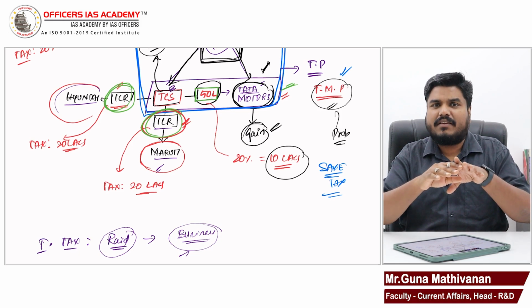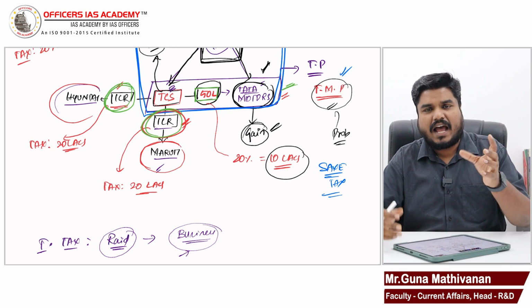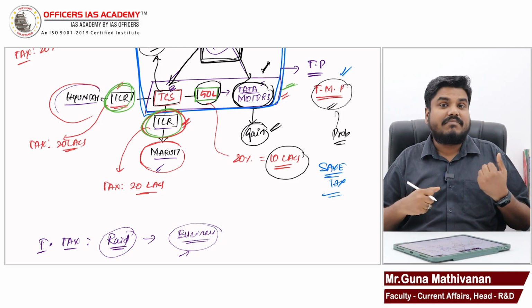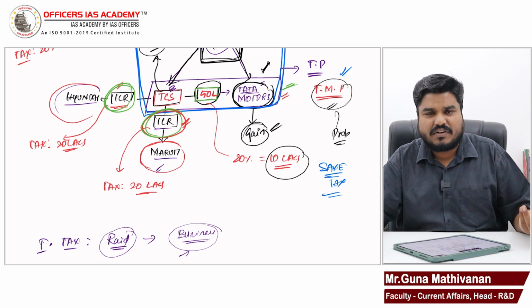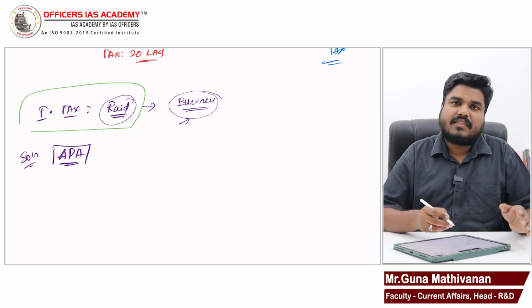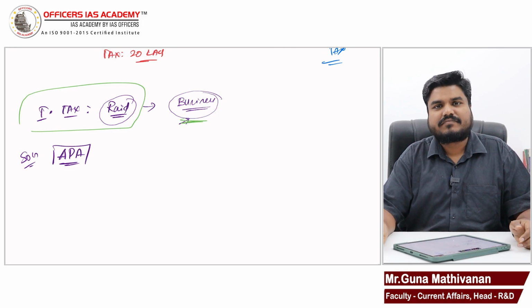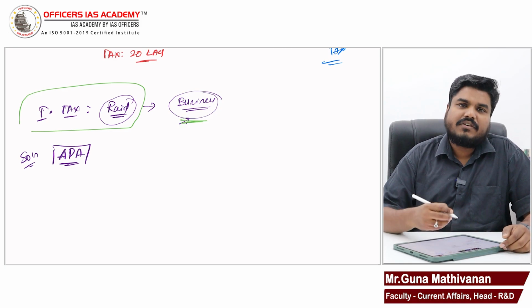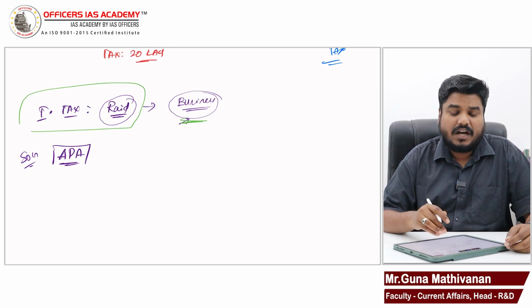Mispricing need not always have the intention of reducing tax liability. There can be genuine reasons also, right? But what the income tax department does is go for constant raids, and they will disturb the doing of business. To solve this, the APA concept was introduced, the advance pricing agreement. How does it work?